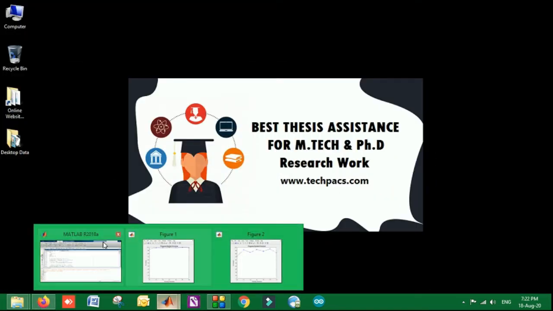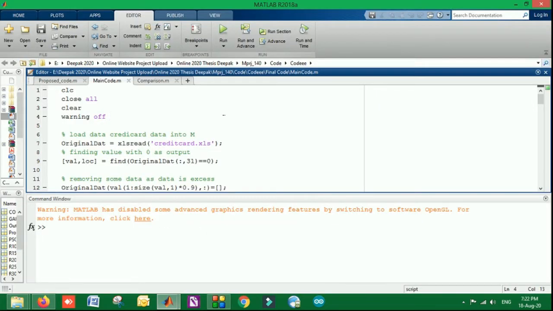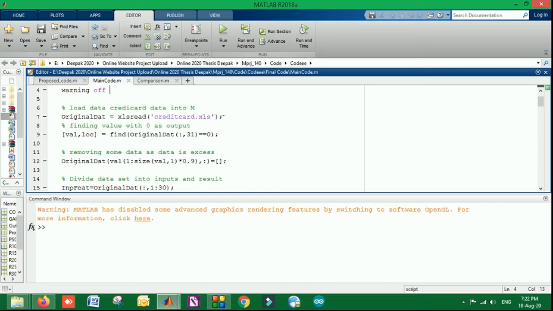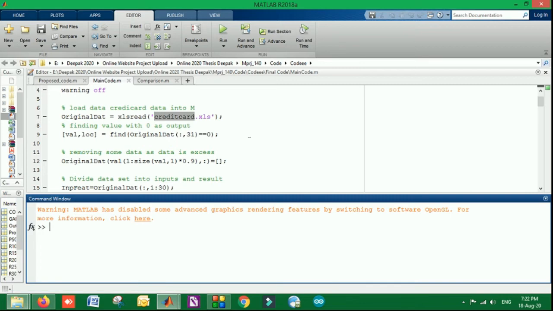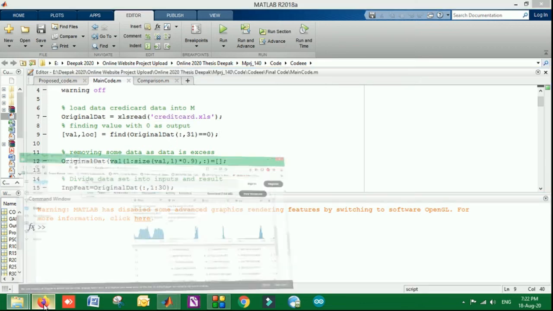So what we have done in MATLAB is design this code using that dataset, read it, and later an algorithm is used for classification. In this we have used an advanced feature extraction technique, which analyzes the pattern of the dataset and shows it to the system. As the dataset is very lengthy in count, I am also going to show you that dataset. I've already shown it on the internet.